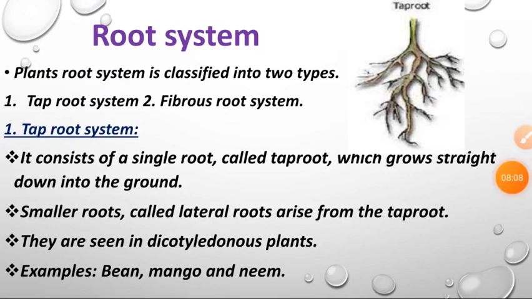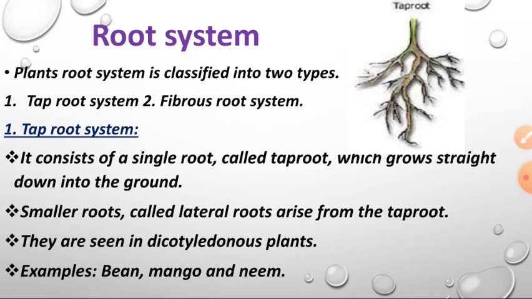Taproot and fibrous root. Taproot system consists of a single root called taproot which grows straight down into the ground. Smaller roots called lateral roots arise from the taproot. They are seen in dicotyledonous plants. Examples: bean, mango and neem. Okay, so there are two types of root system.